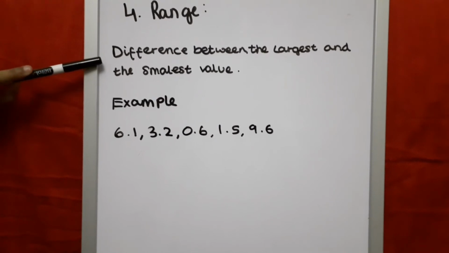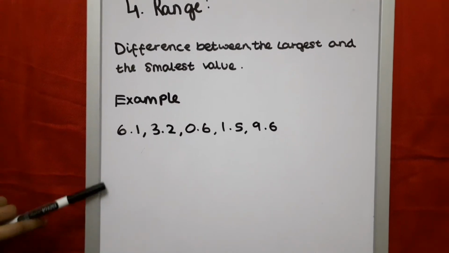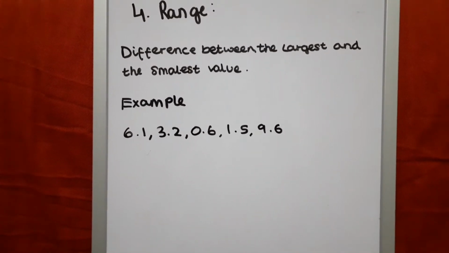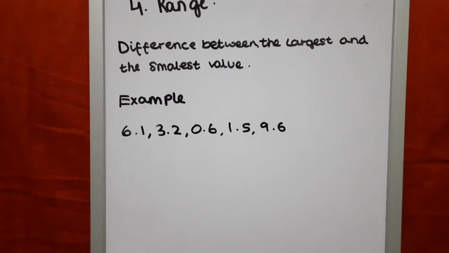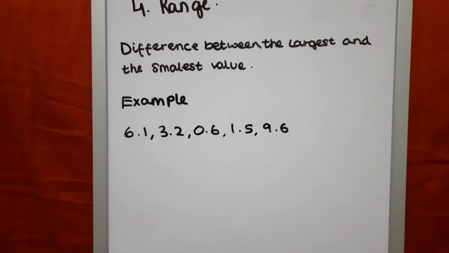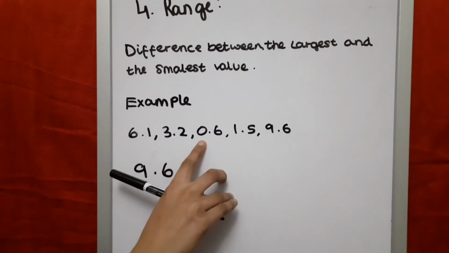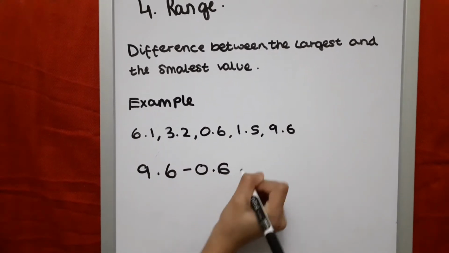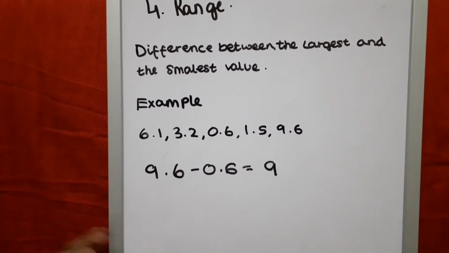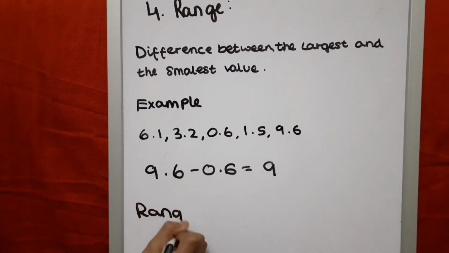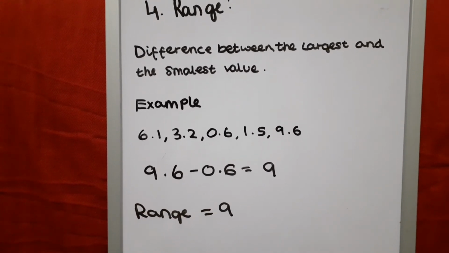Range. Difference between the largest and smallest value. Example. The example is 6.1, 3.2, 0.6, 1.5, and 9.6. We need to find the range. So here we need to find the largest value, which is 9.6. Take away the smallest value, which is 0.6. So that would be 9. So the range is equal to 9. It's because that is the biggest number take away the smallest number.